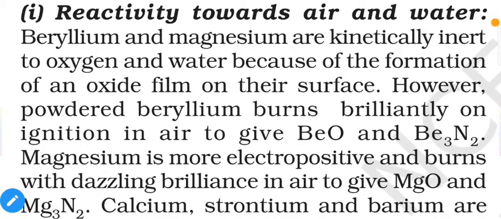The same case is applicable with beryllium. Powdered beryllium burns brilliantly on ignition in air to give BeO and Be3N2. Magnesium is more electropositive and burns with dazzling brilliance in air to give MgO and Mg3N2. So here is an example. This is the dazzling bright color of magnesium burning.